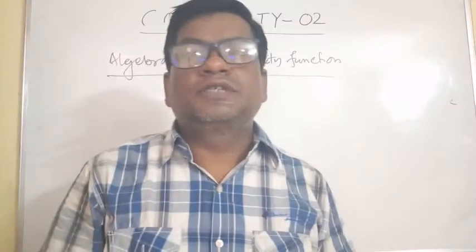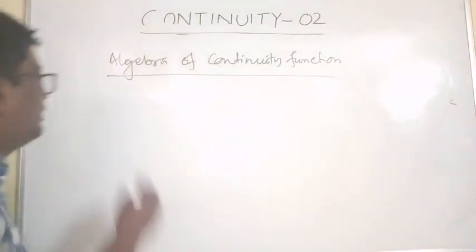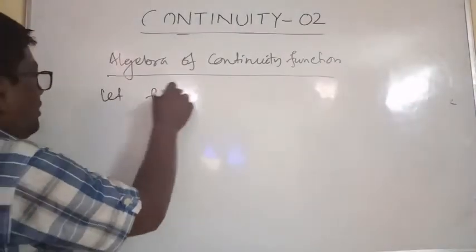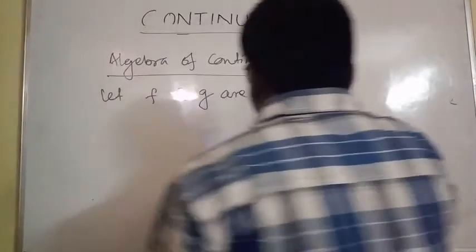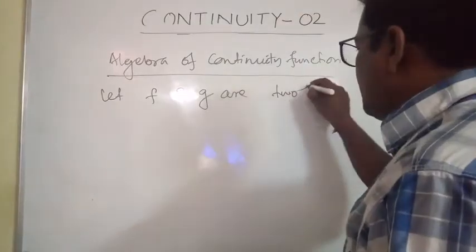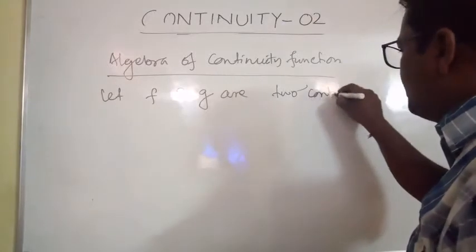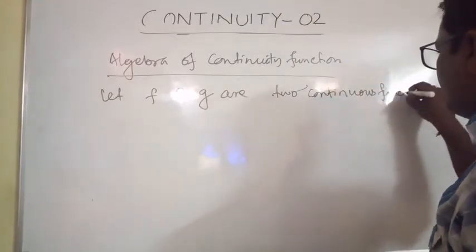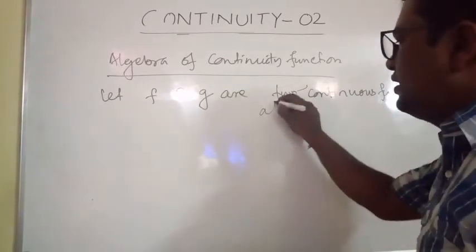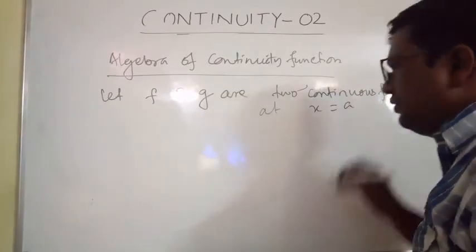Algebra of continuous functions. Let f and g be two continuous functions at x is equal to a.